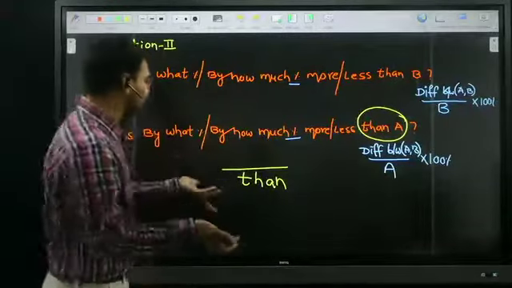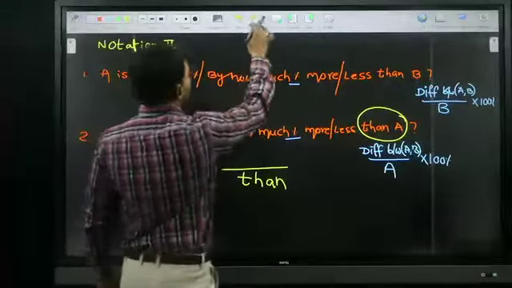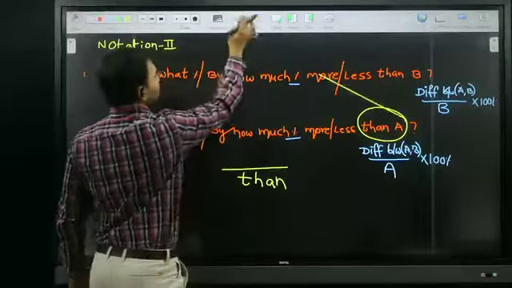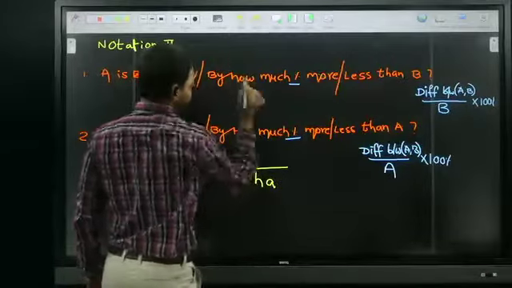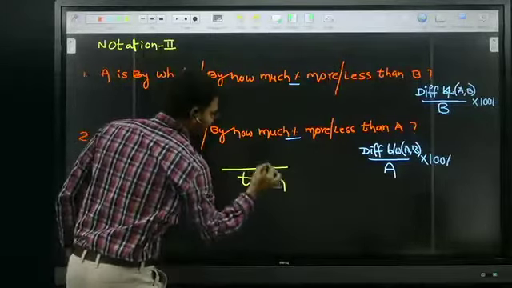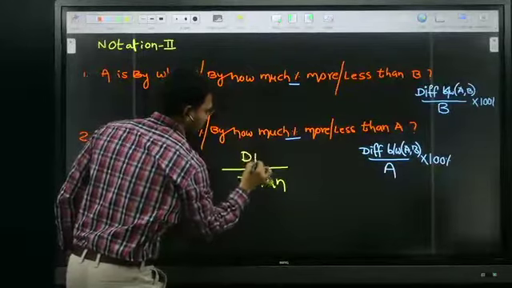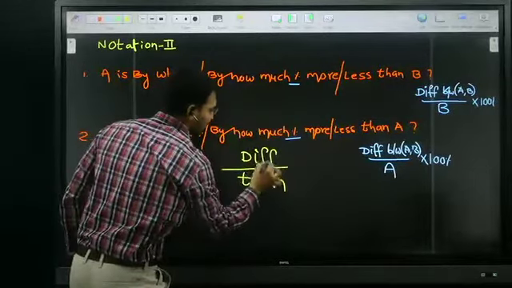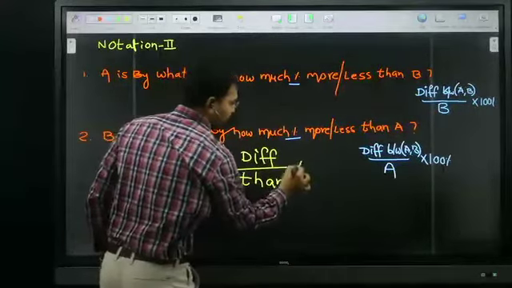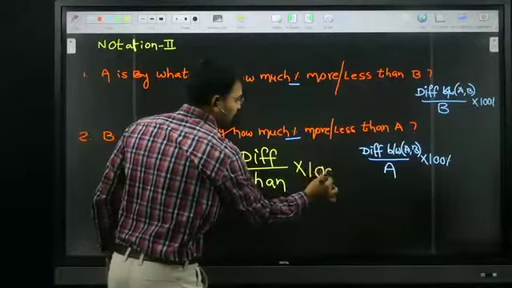And wherever they're asking more or less, we should go for the difference. That difference you have to put in the numerator. So difference by the 'than' person, into 100. In this way it is very easy to remember.